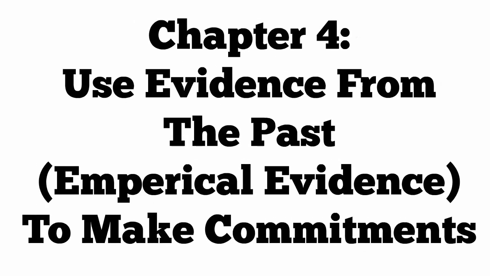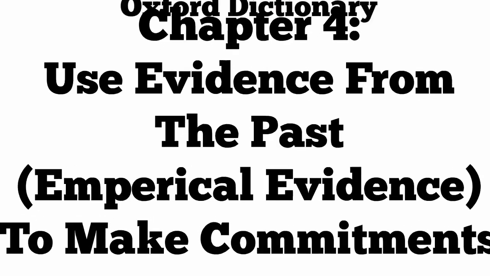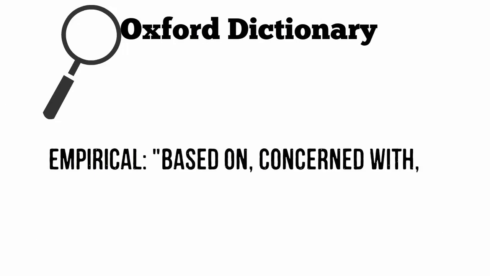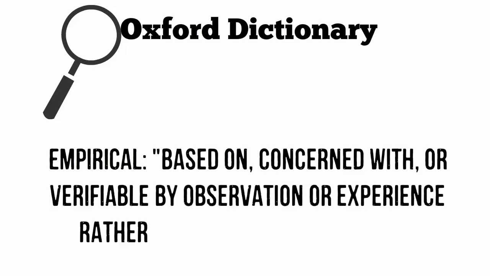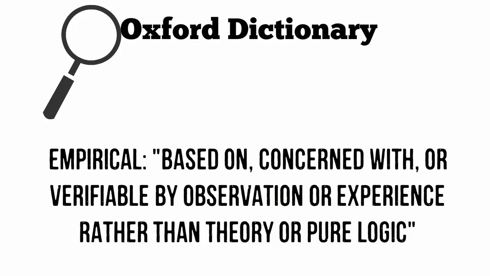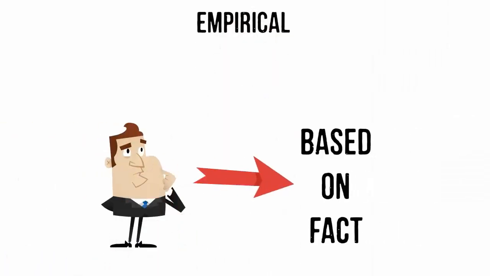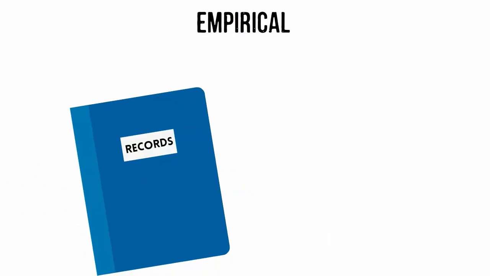Chapter 4. Use evidence from the past, empirical evidence, to make commitments. The Oxford Dictionary denotes the word empirical as based on, concerned with, or verifiable by observation or experience rather than theory or pure logic. By definition, this means that any evidence that is empirical has its basis on fact, something that has actually happened before and can be relied upon as evidence.